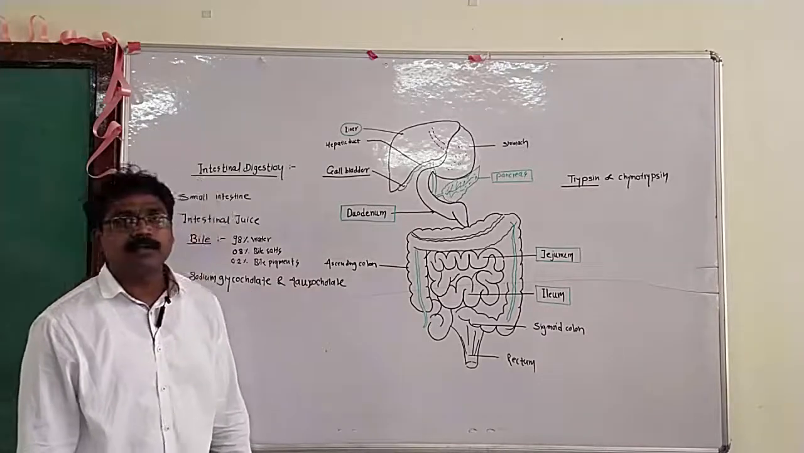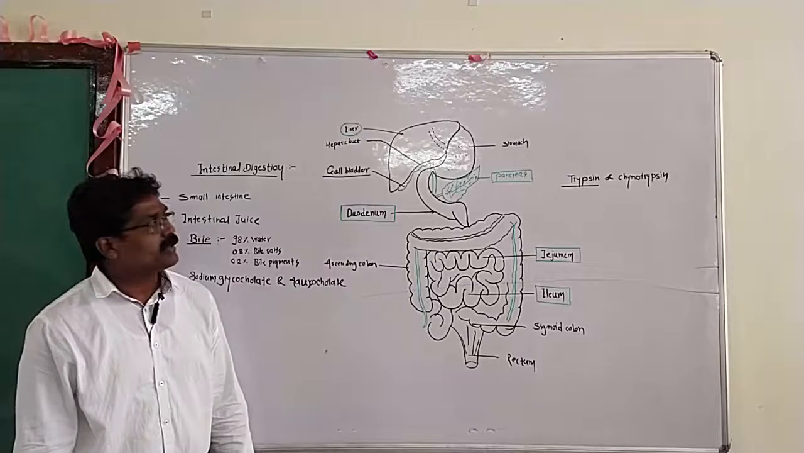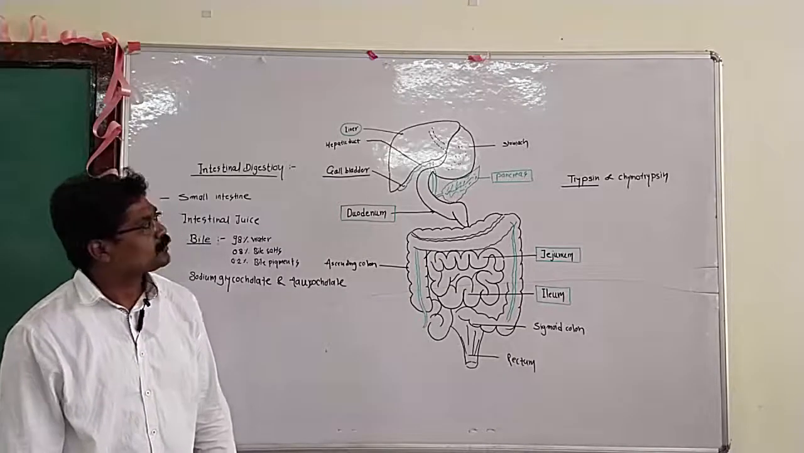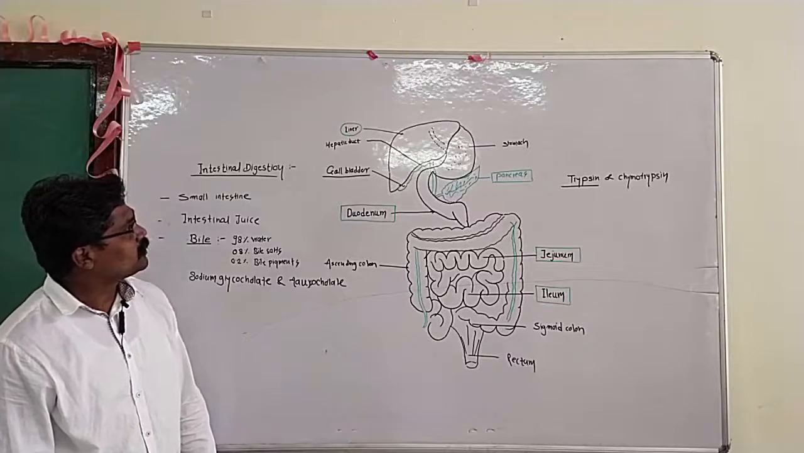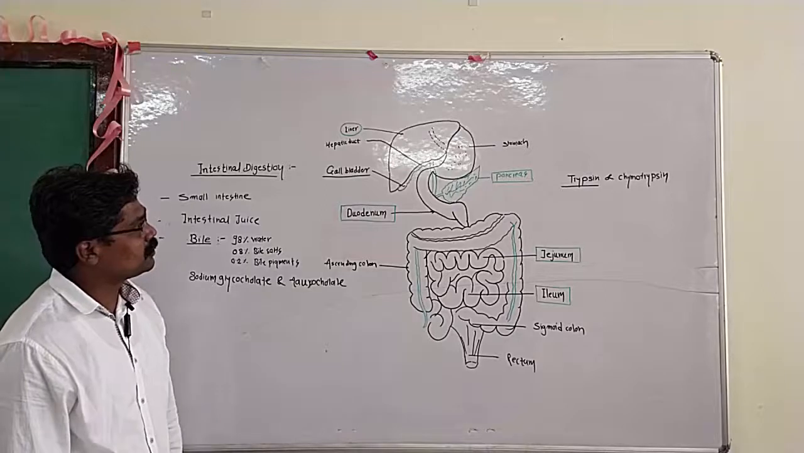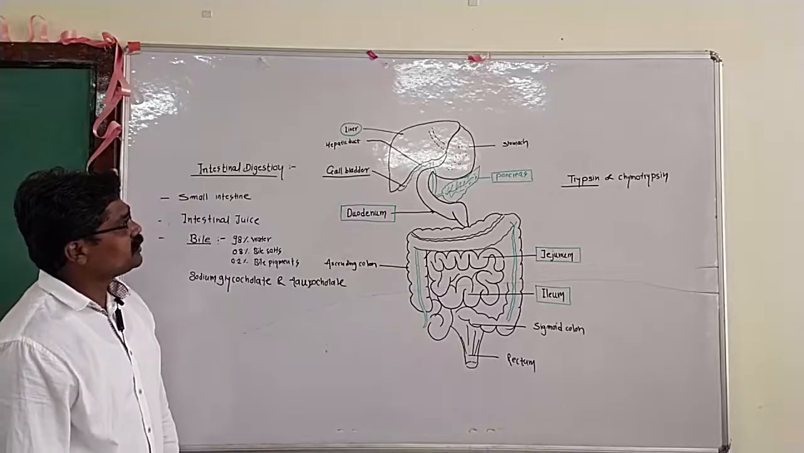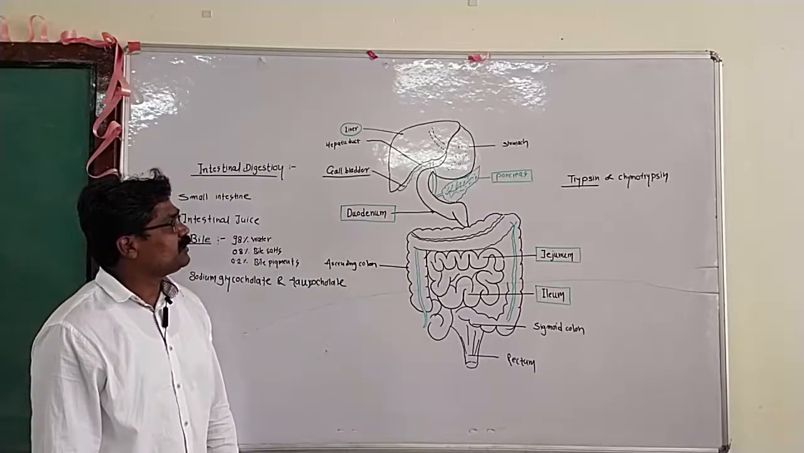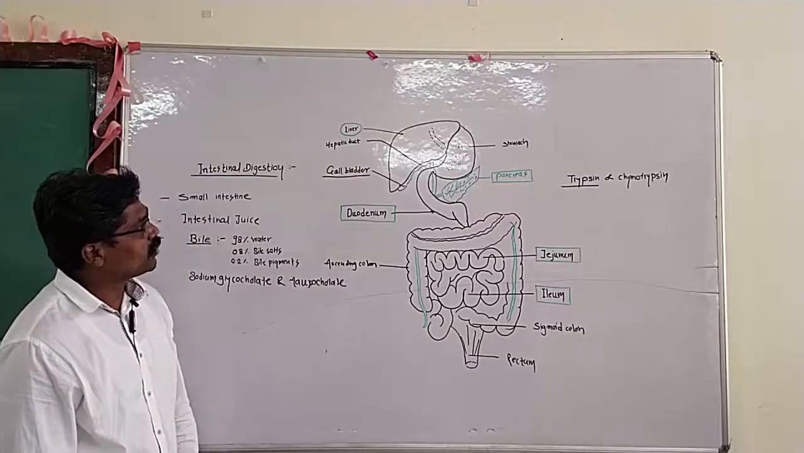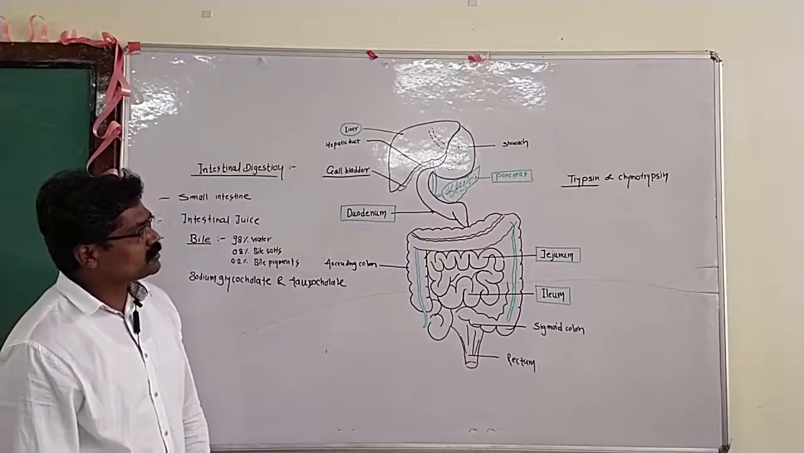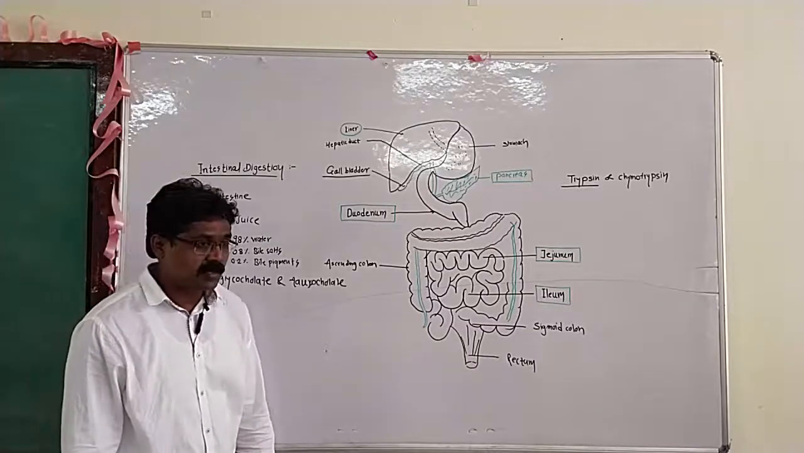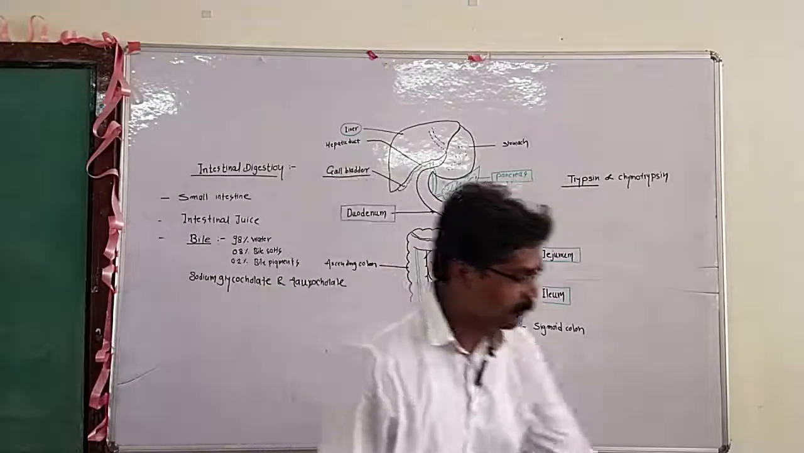Let me tell you that this intestinal digestion is completed in our small intestine. Our small intestine is the organ of digestion as well as absorption. The small intestine has a first important part, which is the duodenum, which is followed by the jejunum, and the ileum.